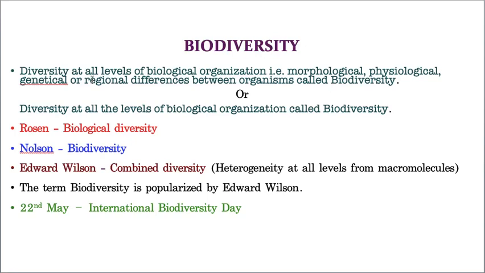So let us take, there is one scientist, his name is Rosen. Instead of biodiversity, for the same biodiversity, he used another word called biological diversity. And after that, there is one more scientist. His name is Knowlson. Knowlson said, instead of biological diversity, it will be very simple and a little easier also. So he changed this biological diversity word to biodiversity.